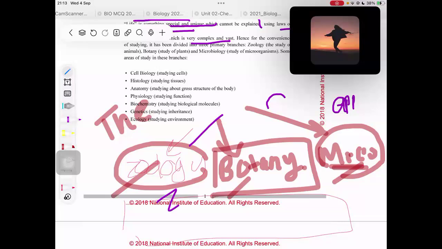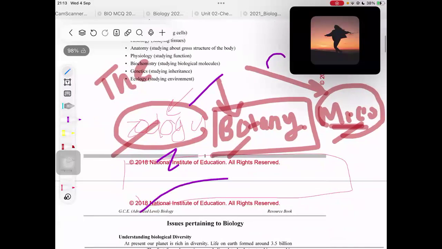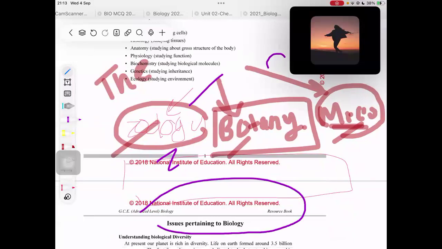Or else we can just study how these animals live in a particular environment, right? So you can see under zoology how many study areas we've got, right? First of all, some students might want to study the cells of that animal. Some students might just want to study the tissues of that animal.